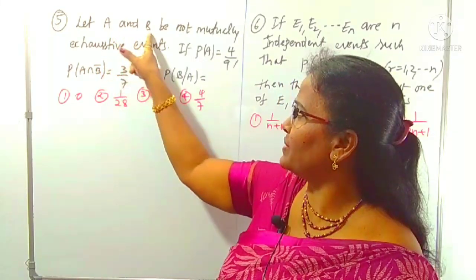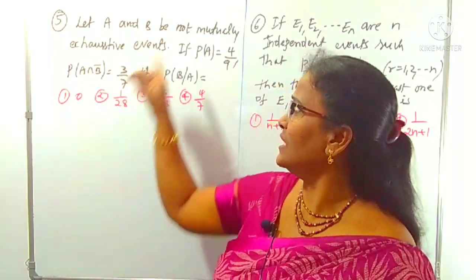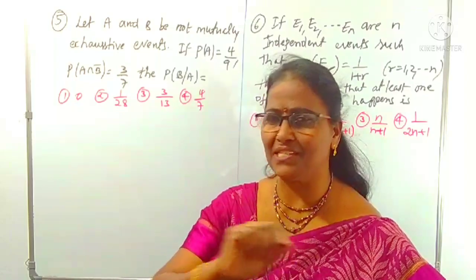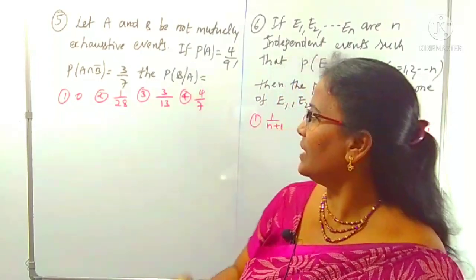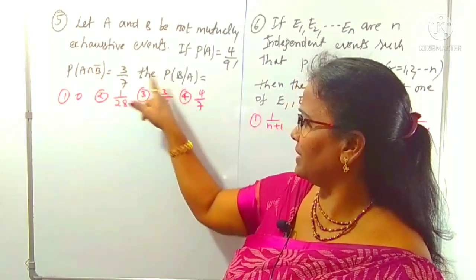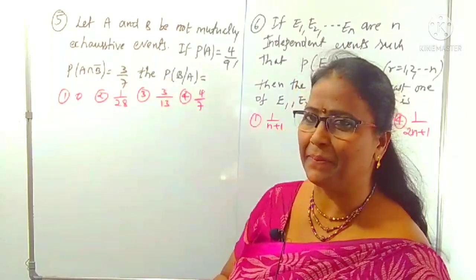Not mutually exclusive means indirectly that the probability of A intersection B is not equal to 0. Also P of A intersection B complement is given. We want P of B by A.